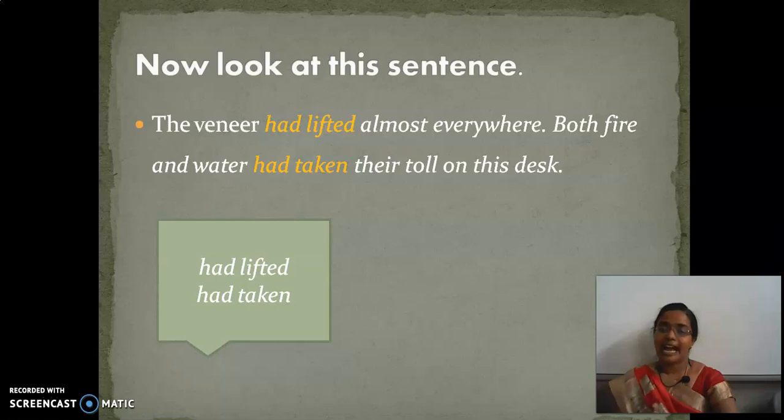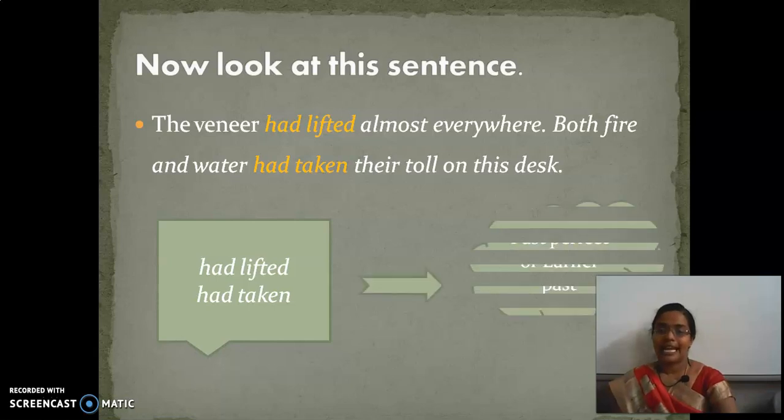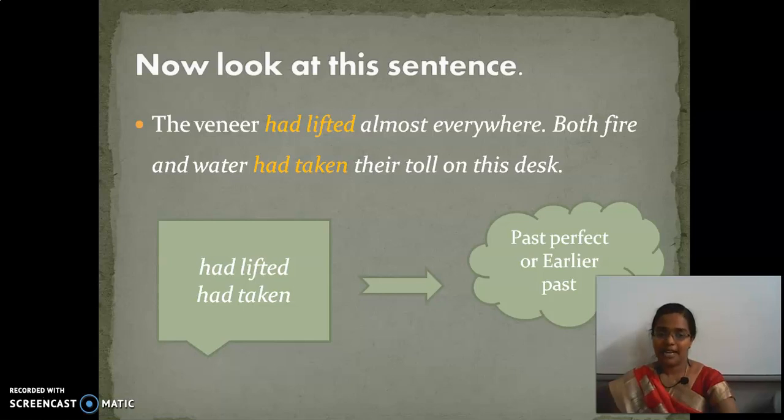If the word had is added to past tense, it becomes past perfect and we can also call this earlier past. It can be called past perfect tense or earlier past, when we have had before the past participle. You have to take it as the past participle. Is it clear, children? Had before past participle. You can call it past perfect or earlier past.